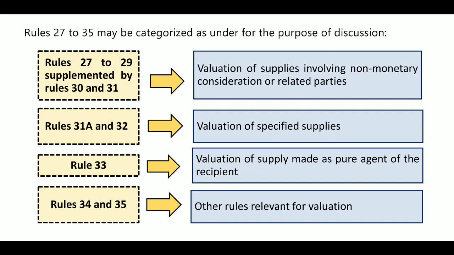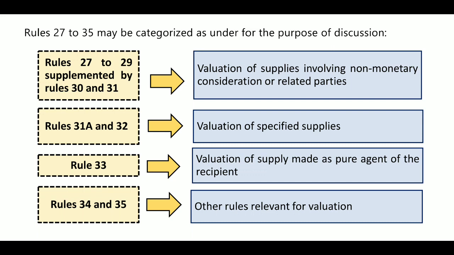What is there in rule 30? If rule 27 is not possible, in rule 30 it is cost on cost, we will take 110%. If rule 30 is also not possible, then go with rule 31. What is there in rule 31? The proper officer will calculate. Application should be made by the taxpayer.